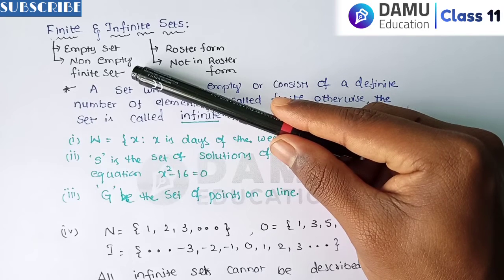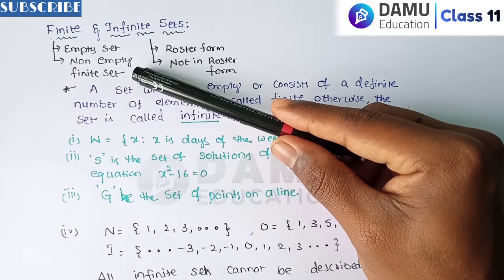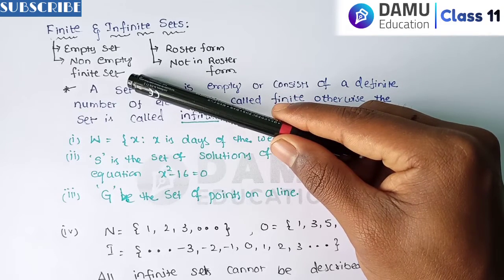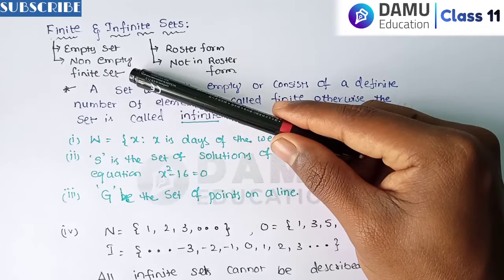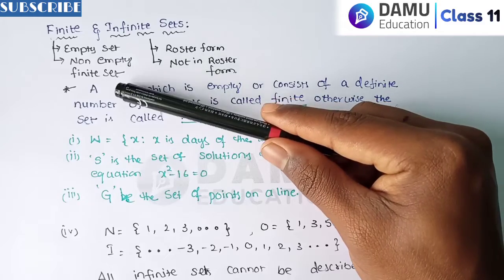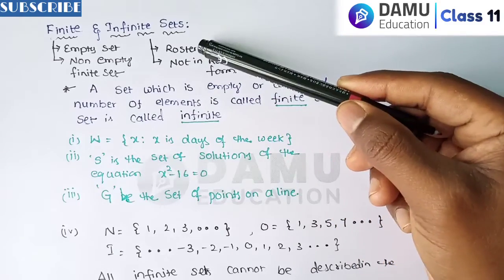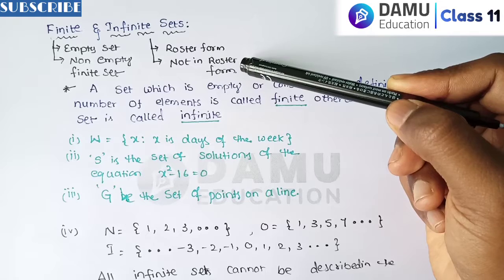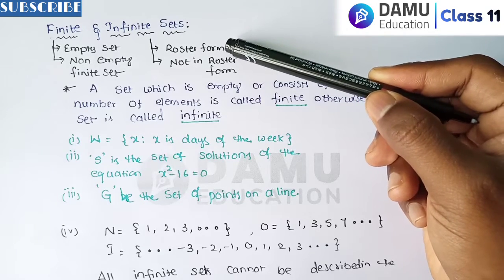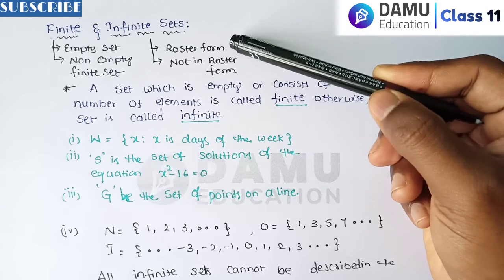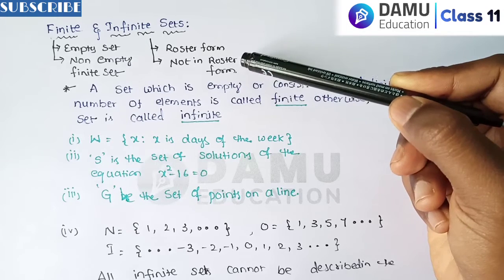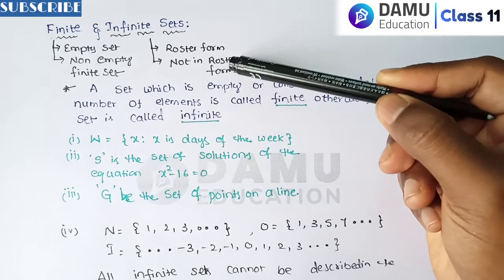Finite means a certain number exists. Finite means we can calculate how many numbers, how many elements, how many objects are there. That is a non-empty finite set. For infinite sets, I took roster form and not in roster form. Some types of infinite sets we can write in roster form, and some types of infinite sets we cannot write in roster form. So that is the case.